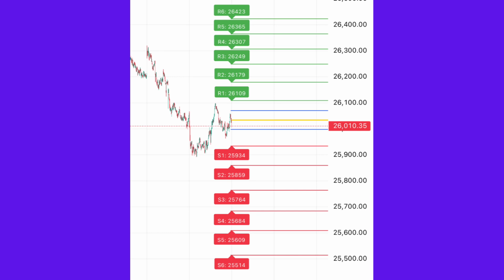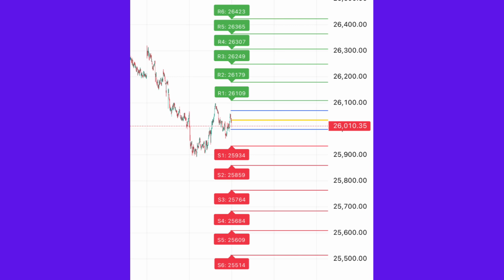Key support or resistance levels for today. The support and resistance zones for today's Nifty session are as follows. Resistance levels. R1: 26,109. R2: 26,179. R3: 26,249. R4: 26,307. R5: 26,365. R6: 26,423.